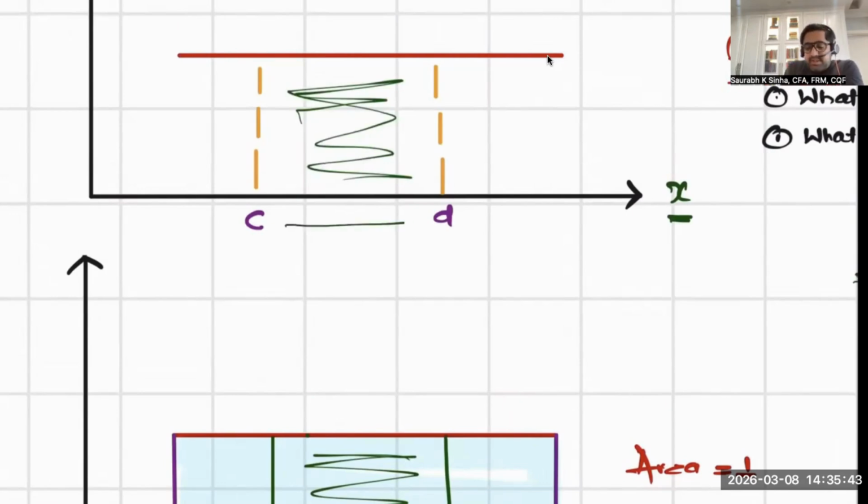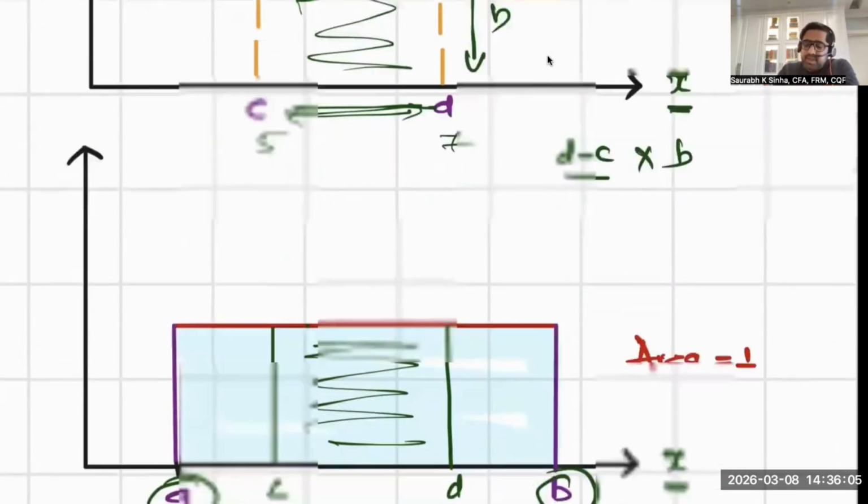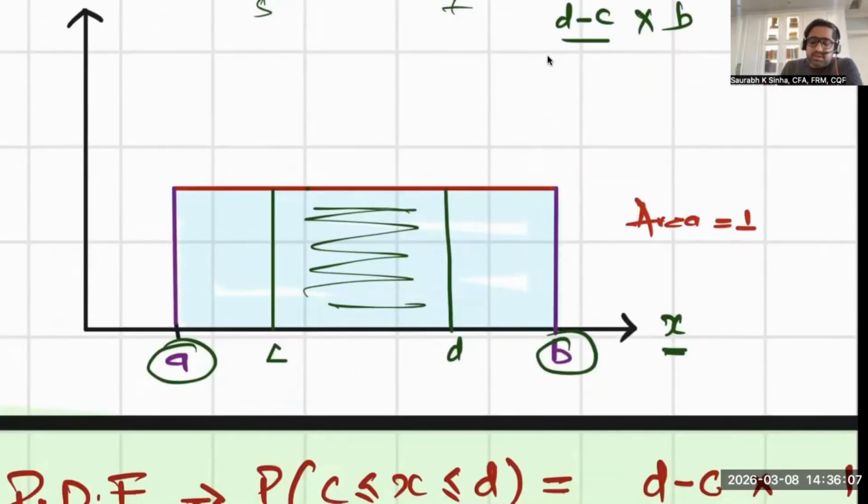If C and D are two numbers, say 5 and 7, I'm aware of what the length is. The length is 7 minus 5, right? D minus C is the length. What about the breadth? What is the breadth? If I know the breadth, I'll multiply the breadth with the length, and I'll get the area under the curve. That's it.